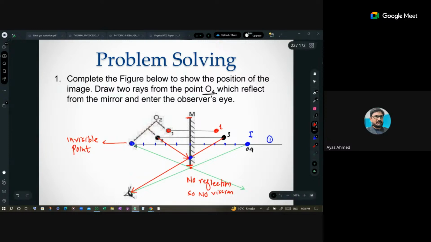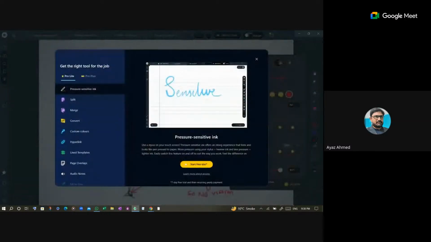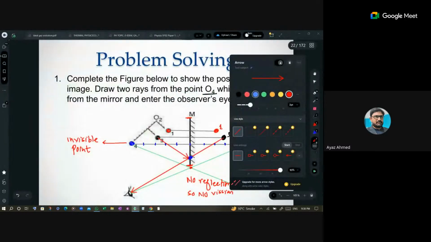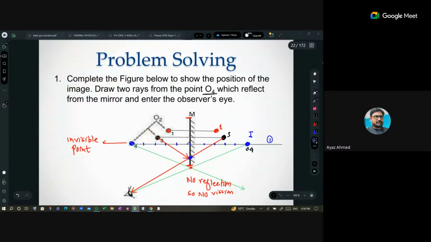So just draw a diagram from that one. Let me change the color again. It takes time, no problem. Yes, ये आपके पास हो गया. This one, suppose. So आपने सबसे पहले क्या किया? You have drawn a line from object to this image to this. अब आपने क्या किया? Where is the point of intersection for this one? Here is the point of intersection. It means intersection is happening, so you will be able to see that. Object 1 भी दिखेगा आपको.